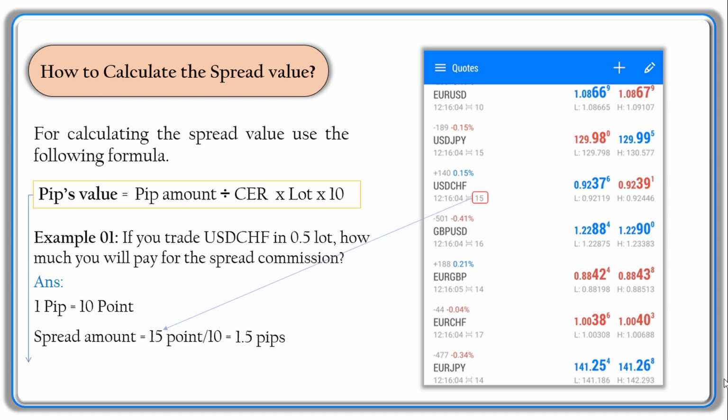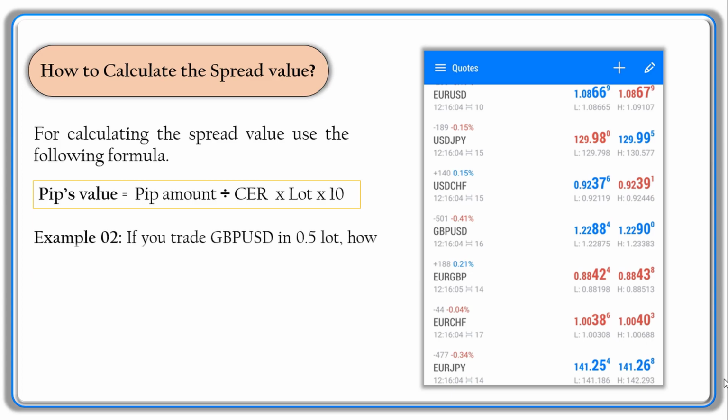And then we'll use this formula. Spread value is equal to the pips amount divided by current exchange rate times lot amount times 10, which is from the formula. So the spread value will be 6.93 US dollar. It means while you trade 0.5 lot USD CHF and the spread is 15 points or 1.5 pips, we have to pay 6.93 US dollar. And if we trade 1 lot, it would be 13.86 US dollar.